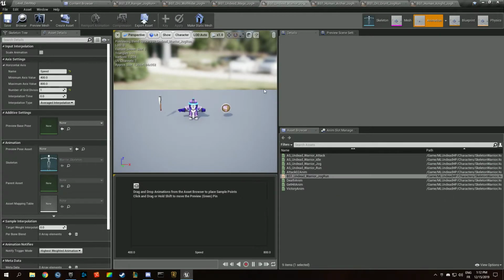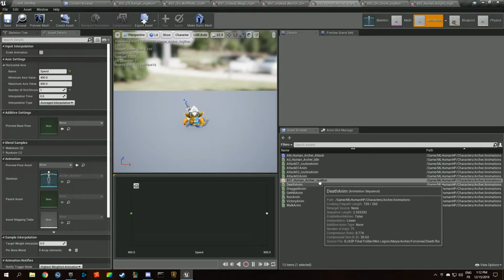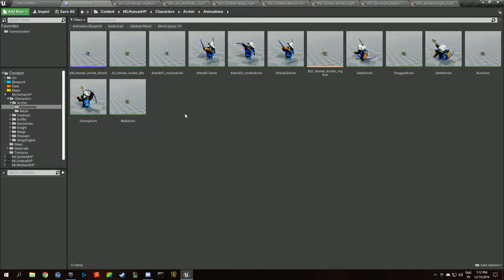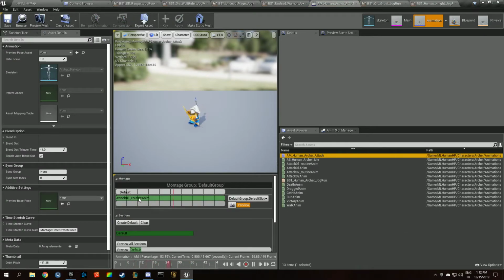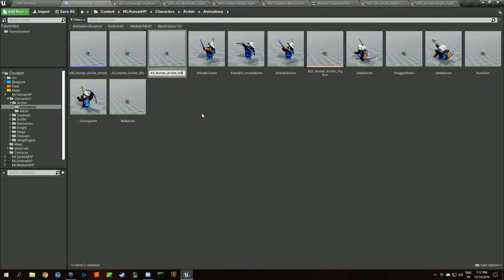Jog, run. And we're going to rename these animations because it doesn't use the same naming convention. That's not good. Human archer idle, routine anim. What is this using? Yeah, routine anim. So this is going to be attack.